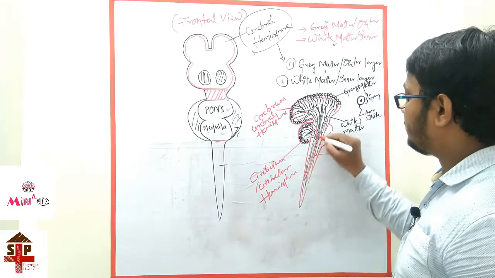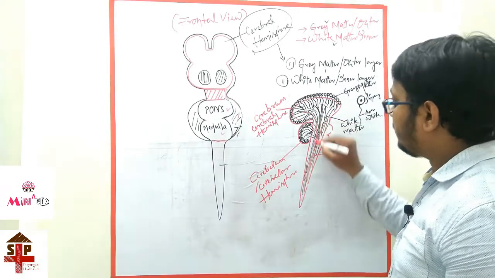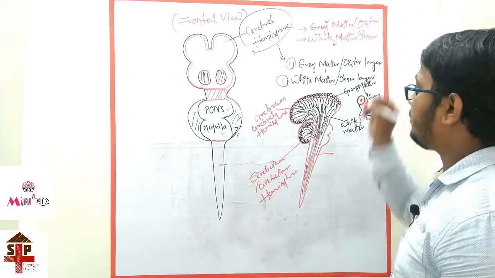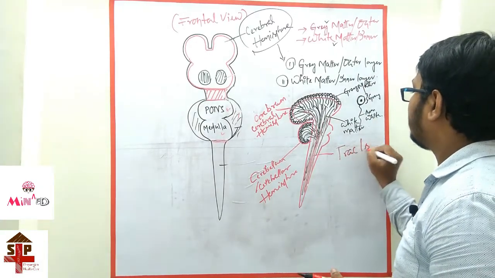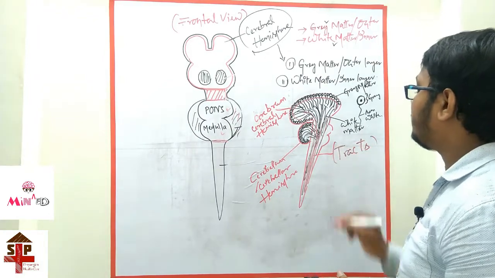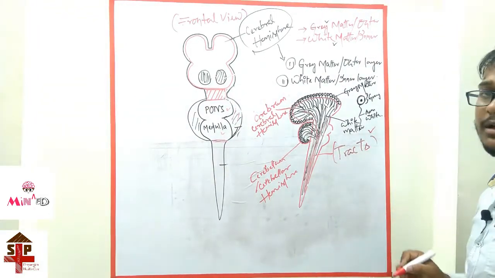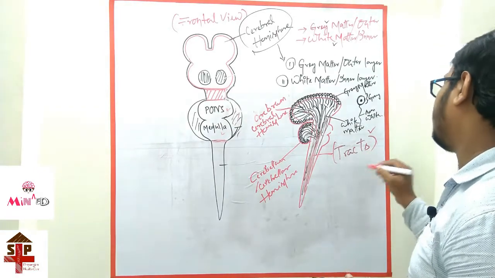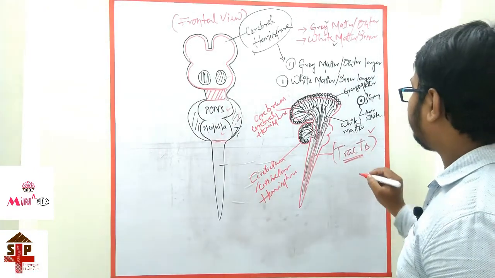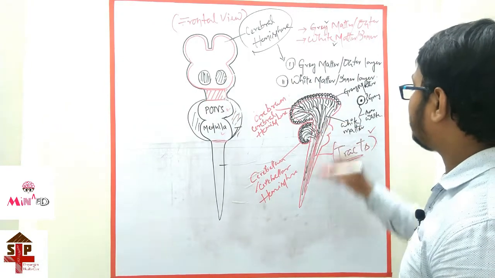These fibers going downward and those fibers going upward are known as tracts. These are the tracts. I will discuss the tracts in detail later.